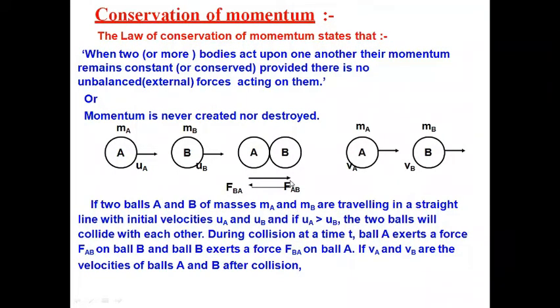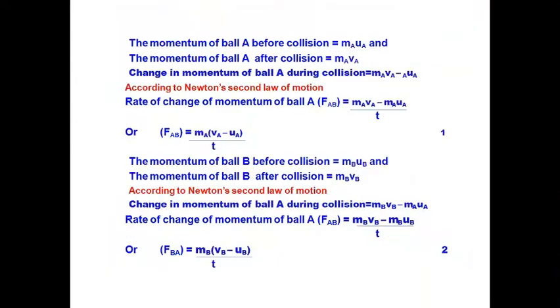And after the collision, the velocity of ball A changes to va and the velocity of ball B changes to vb. Okay. Now let's see what happens.